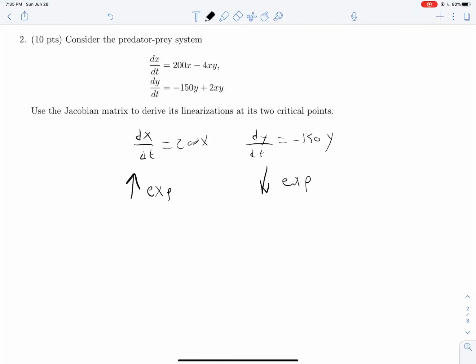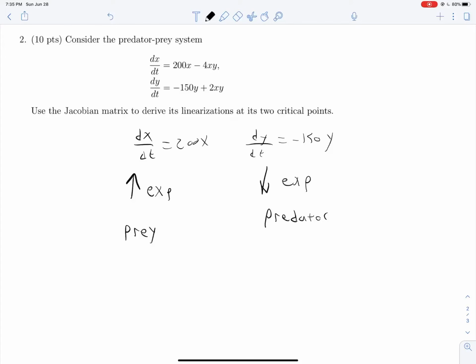And remember, if we had any squares or cubes in here, then that would be logistic growth or logistic decay. Now, what if we start adding back in the other population, the one that we took out from each equation? If we start adding back in y's to the x system, it's going to decrease dx/dt. And what does that mean? Well, if we picture this happening in our head, the y's are eating the x's. The more y's that we put into the system, the fewer x's we get in the population because they're being eaten. So that means that y is the predator and x is the prey.